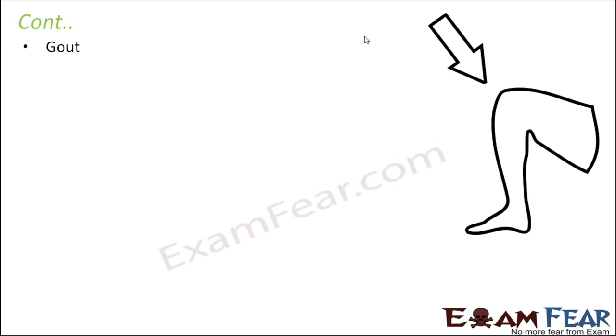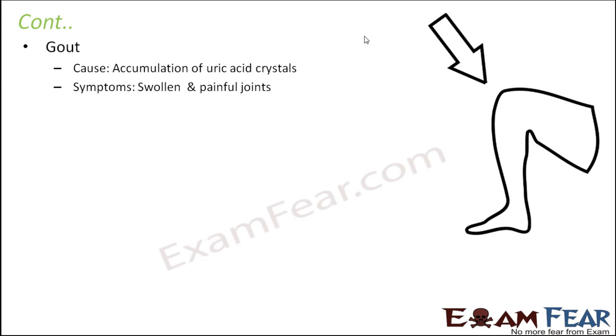The next one is gout. Gout is again an inflammation of joints which happens due to accumulation of uric acid crystals. You all know what is uric acid. You remember when I was talking about the excretory system, I told you urea, uric acid, ammonia, all these should be thrown out of the body. But if by some chance uric acid gets accumulated in your joints, it can lead to swelling of joints and extreme pain at the joints. So that is gout. And the last disorder is muscular dystrophy.